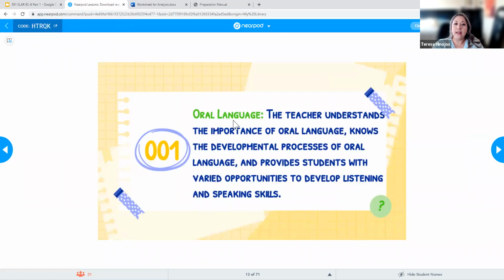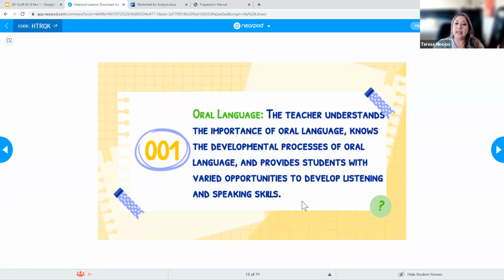Okay, so the way they have organized the competencies for ELAR is kind of like this natural progression of how students will be working on their literacy skills, or being able to be proficient readers. So the first core skill that students need to develop is going to be oral language. Oral language is something that all of you in Head Start are going to work on, right? It's something that you work on all the time.